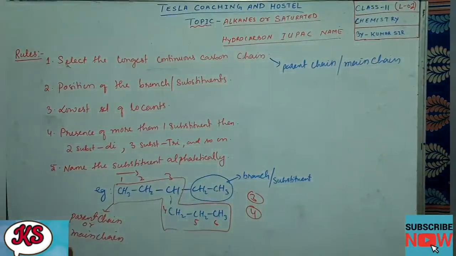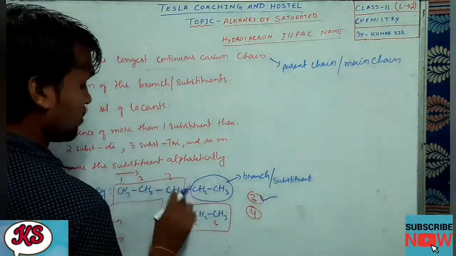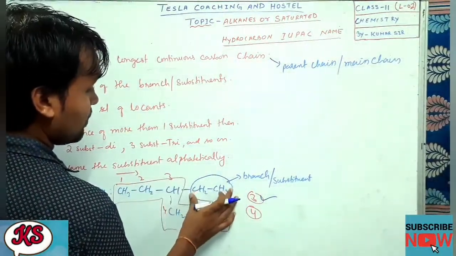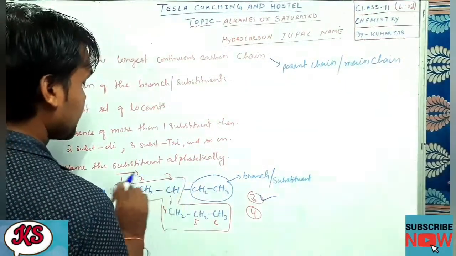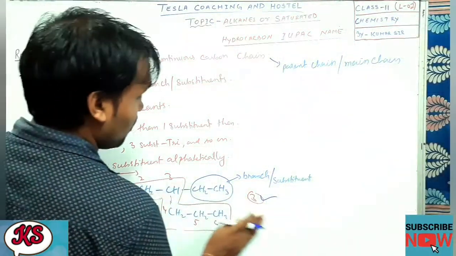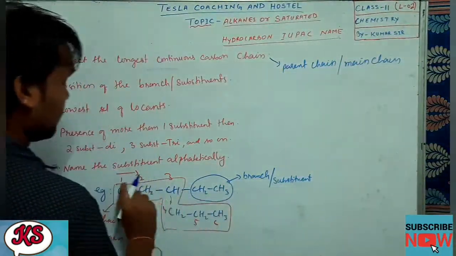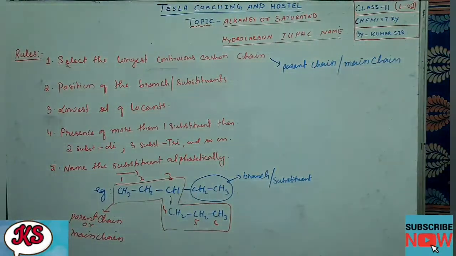Position number 3 is the lowest. This way, when you are coming, the substituent gets the 3rd position, so this is the correct position. We'll follow this one, and the 4th one we will cancel. Okay, fine.